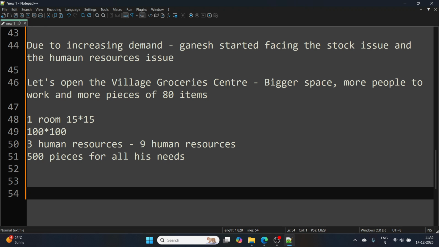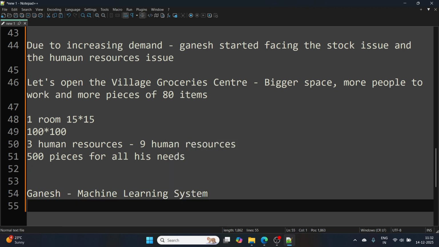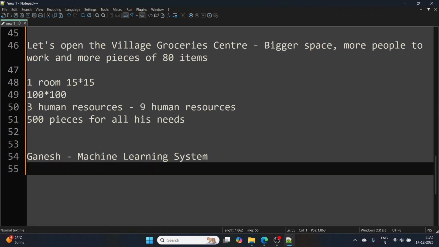Now, we have Ganesh here, right? If we consider Ganesh as, let's say, a machine learning system, then we have, let's say, data with Ganesh. So he had grocery items data initially, then he got that updated.